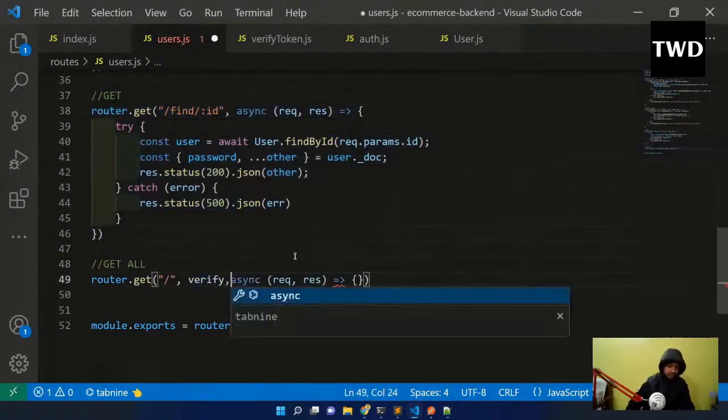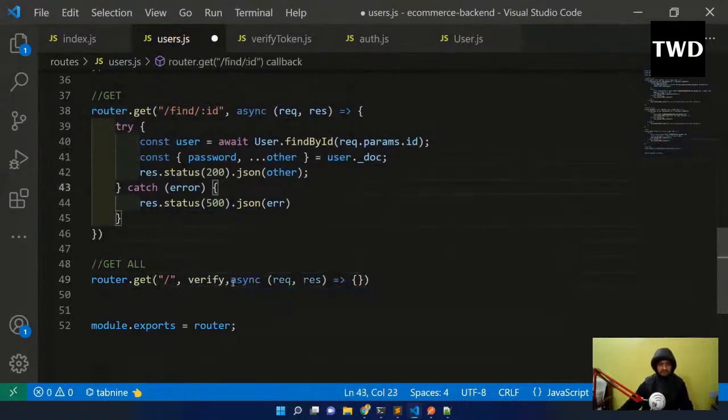So this is so simple. If you want to have some verification done, and if you want the JSON web token to be verified and all those things, you add the verify method. And if you don't want the verification to be done, you don't pass it. As simple as that.